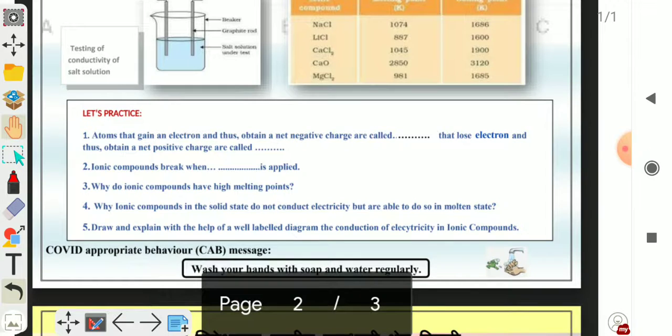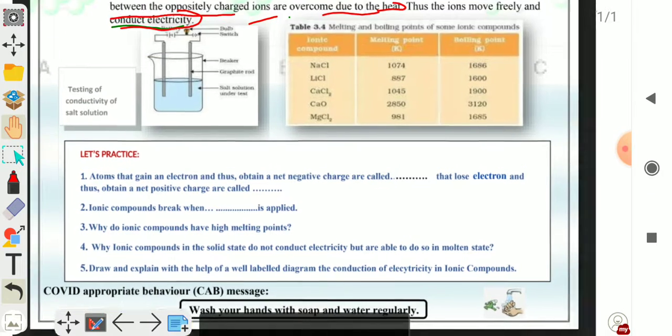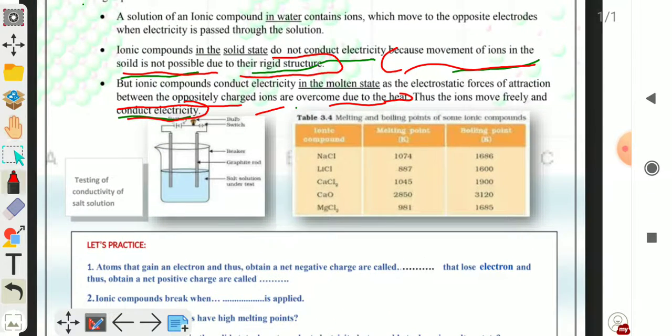So you have to draw this picture and explain why in aqueous solution these compounds conduct electricity.